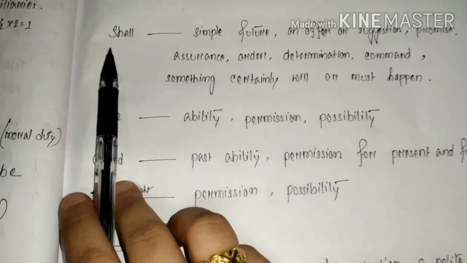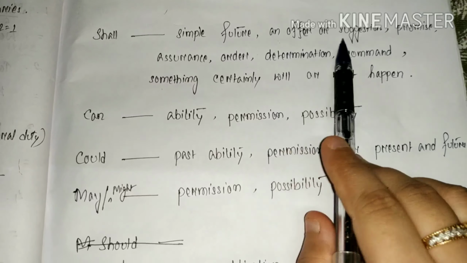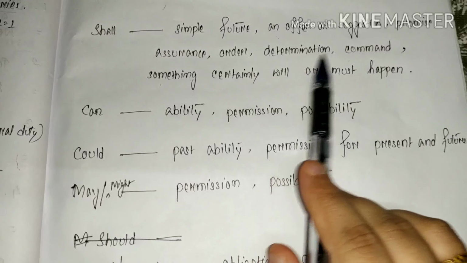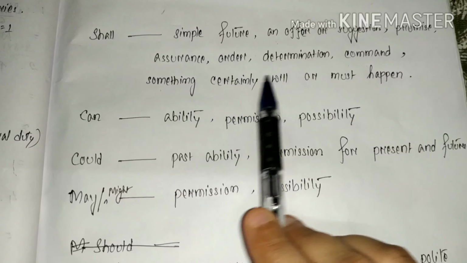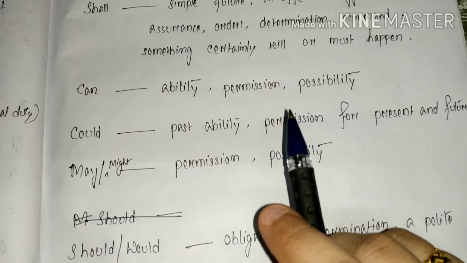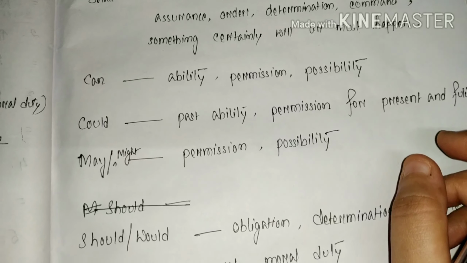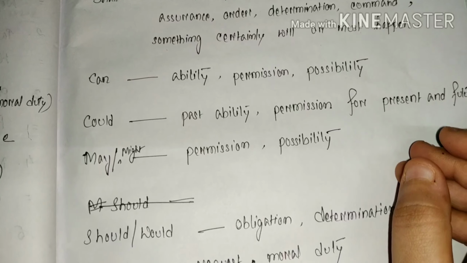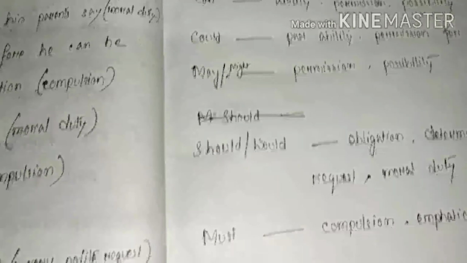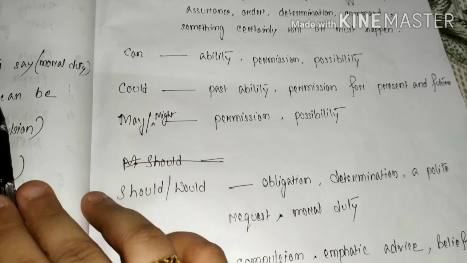See, we have finished will. Now see shall. What does it indicate? It indicates again simple future, an offer and suggestion, promise, assurance, order, determination, command, something that certainly will or must happen. For example, it will be like this. If you work hard, you shall pass. You shall do the work. You shall have a prize if he wins. He shall not be allowed to suffer. These will be the sentences. These are the senses which will be given inside the brackets, and you have to write down the words.